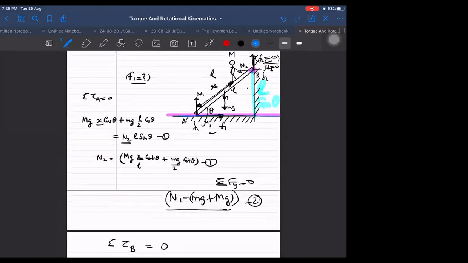That is one force, but others are also there. There is one more force here: mg, this force. N1 also will have this force. There are three more forces, so one by one I have to take all the distances. One distance for N1, one for this one, and one for this one.